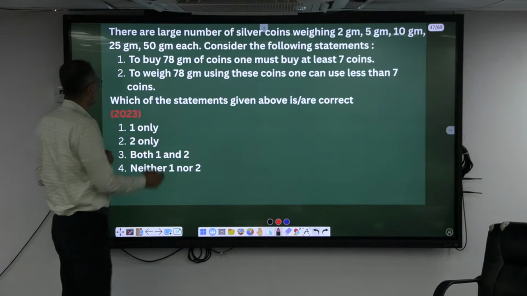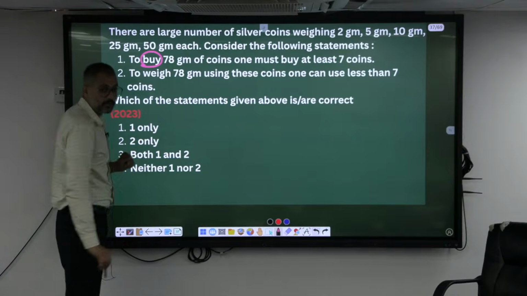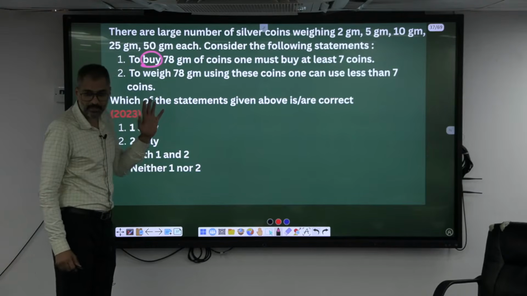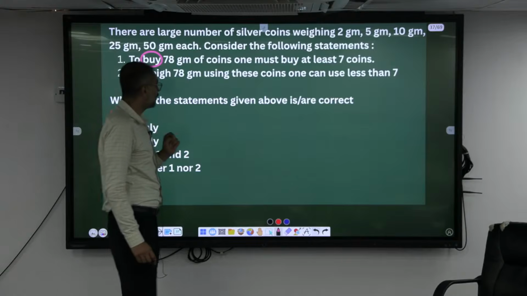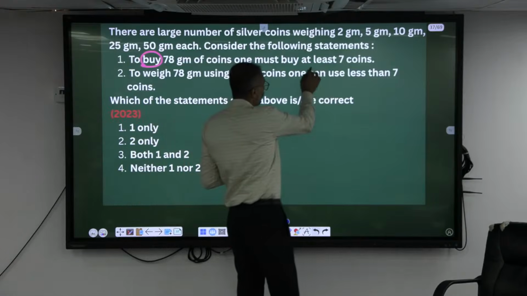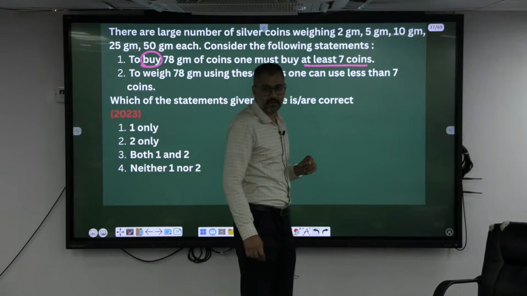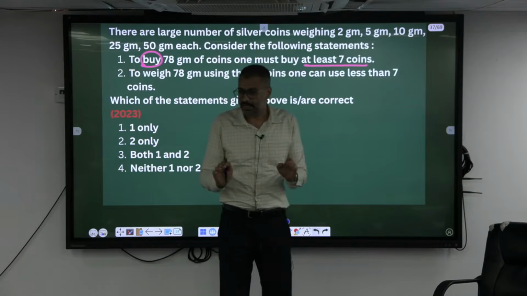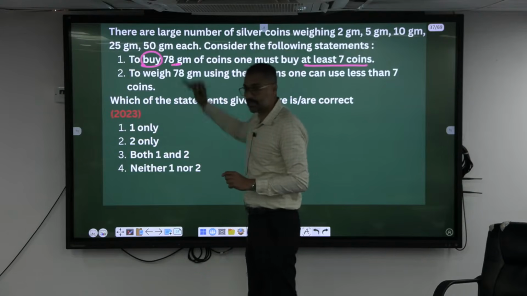Consider the following statement. To buy, what you are doing? You are just buying. You are going and buying there. 78 grams of coins. One must buy at least 7 coins. There are a minimum of 7 coins I should buy to get exactly 78 grams. Is it correct?